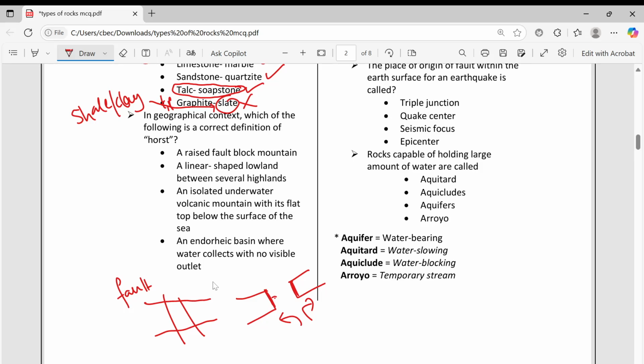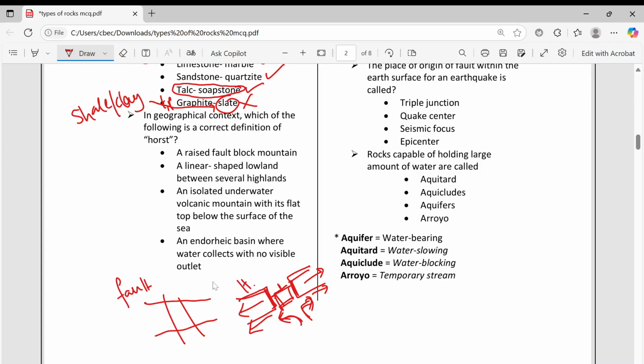The broken part will keep moving down. When the magma comes up like this, it hits the rock and pulls it, makes breaks, and this layer will come down. If you stand here and look, it will look like a mountain.